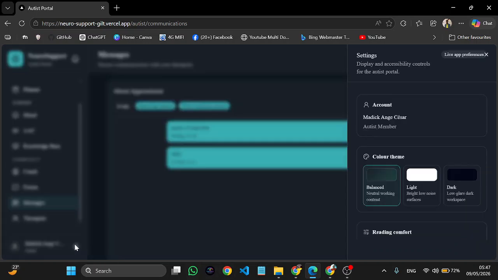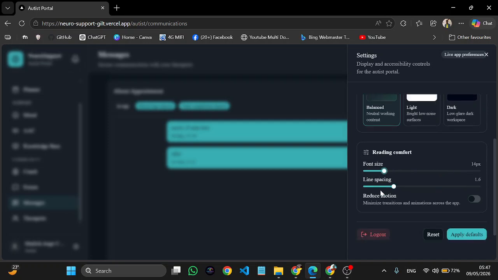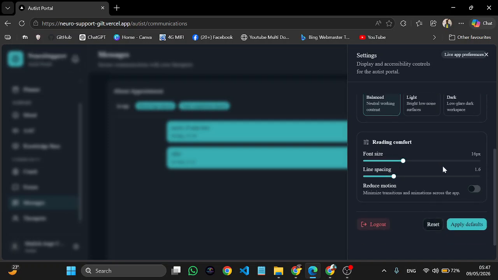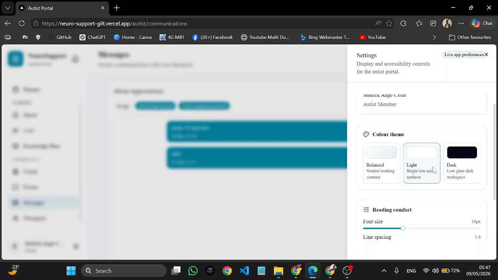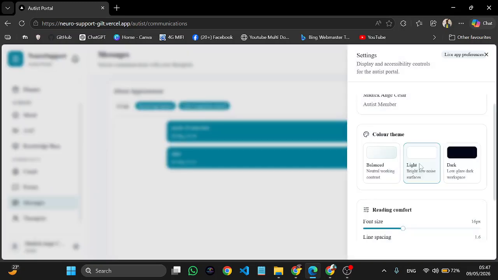The other thing is the settings. You can change the region. Maybe the font size is not adequate for you. You can see how it increases here. Well, let us just reset it. You can change the mode, light or dark mode, depending on your convenience.